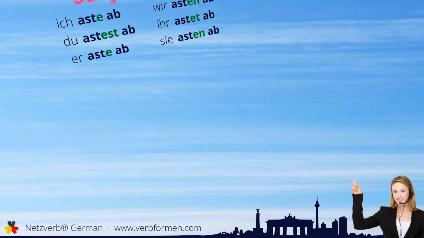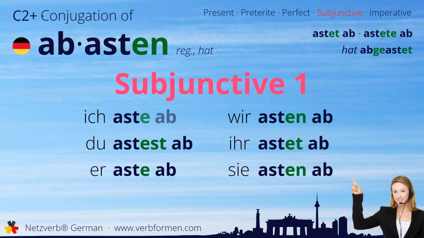Next up is the subjunctive one. Ich aste ab. Du astest ab. Aste ab. Wir asten ab. Ihr astet ab. Sie asten ab.